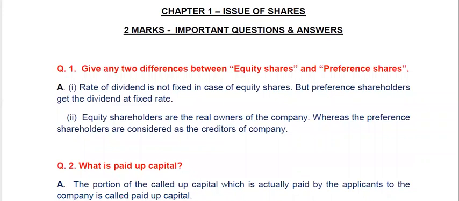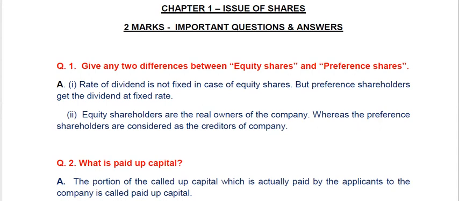Question 1 is, give any two differences between equity shares and preference shares. In case of equity shares, the rate of dividend is not fixed, but in case of preference shares, the rate of dividend is always fixed or constant. Equity shareholders are the actual owners of the company, whereas the preference shareholders are not the owners of the company. They are creditors of the company.